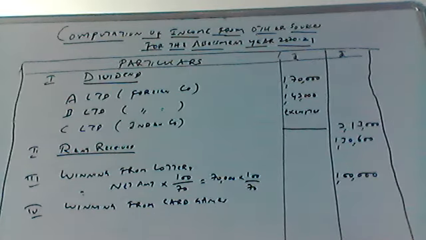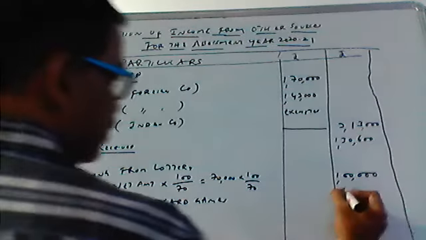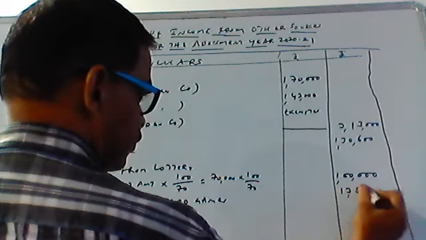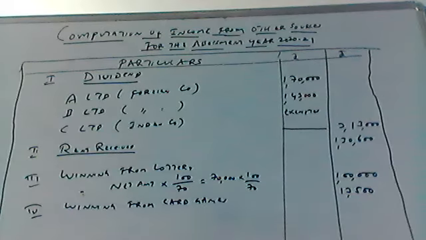So directly we can take it in the outer column: 13,500. Interest on securities issued by government of Japan. That is taxable. That comes under income from other sources.